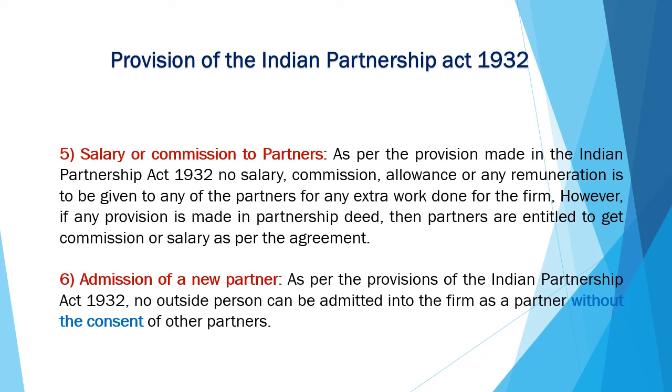Let's take one example. Suppose there is a firm of Mr. A and B. After some time, Mr. C wants to be admitted into the firm. Mr. C can be admitted into the firm when there is the consent of both partners, that is Mr. A and Mr. B.